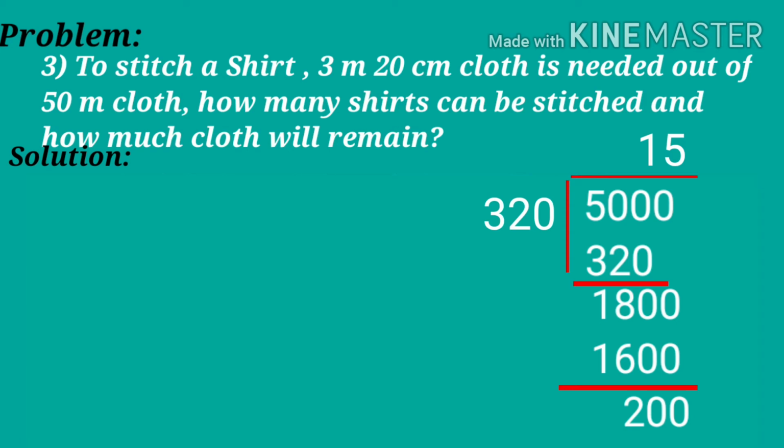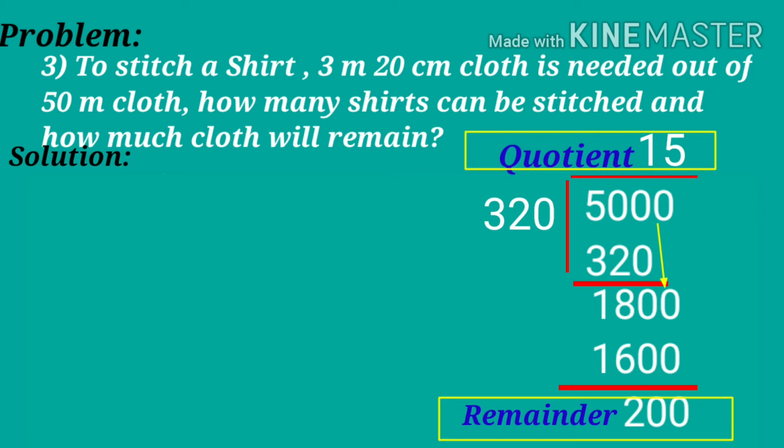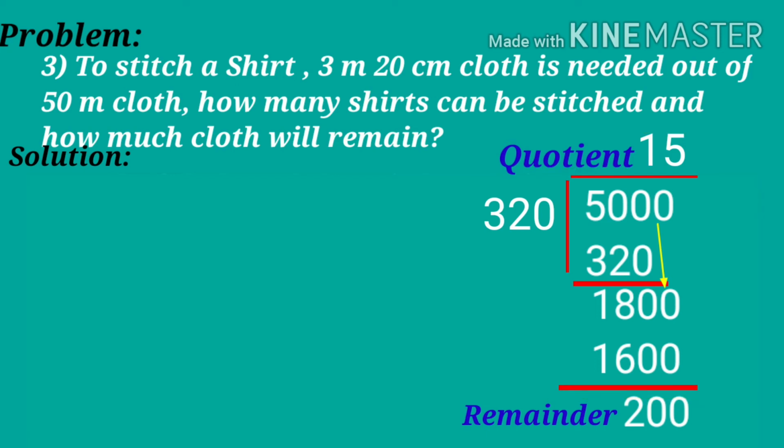Children, you see the steps of division. On dividing 5000 by 320, we get 15 as the quotient and 200 as the remainder. Here, the quotient is 15. It tells how many shirts can be stitched. So, 15 shirts can be stitched out of 50 meters cloth or 5000 centimeters cloth.